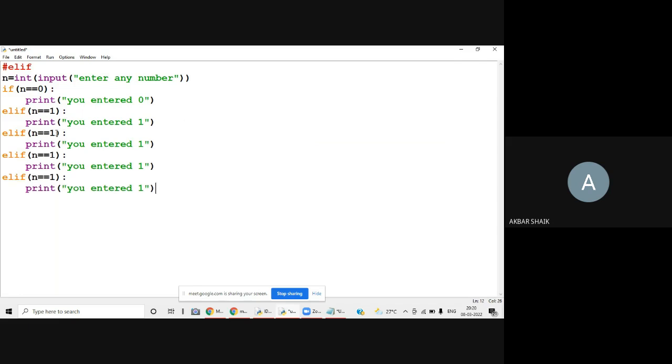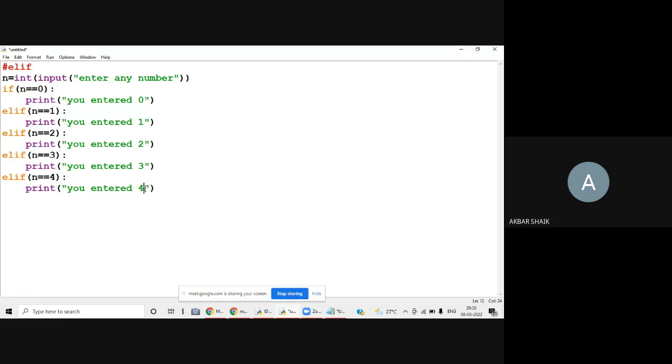For example, if n is equal to 2, we can display "you entered 2". Or else I'll check the next condition, n is equal to 3, then display "you entered 3". Or else next, if n is equal to 4, "you entered 4".